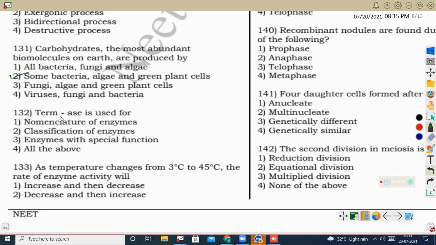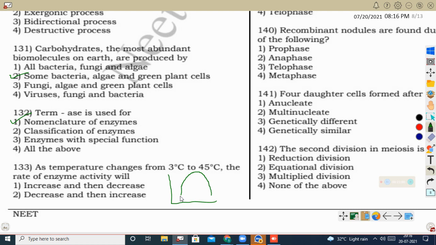Next question: the term ACE is used for the nomenclature of enzyme, where is the term ACE used? We have seen the lactose digesting enzyme, lactase, and the sucrose digesting enzyme, sucrase. So enzyme names end with ACE. The classification of enzymes by ACE does not indicate an enzyme with a special function, no. Next question: as temperature changes from 3 degrees Celsius to 4 degrees Celsius, the rate of enzyme activity will be... See, on the basis of temperature, the enzymatic activity shows a bell-shaped graph like the one we studied in NCERT, right?